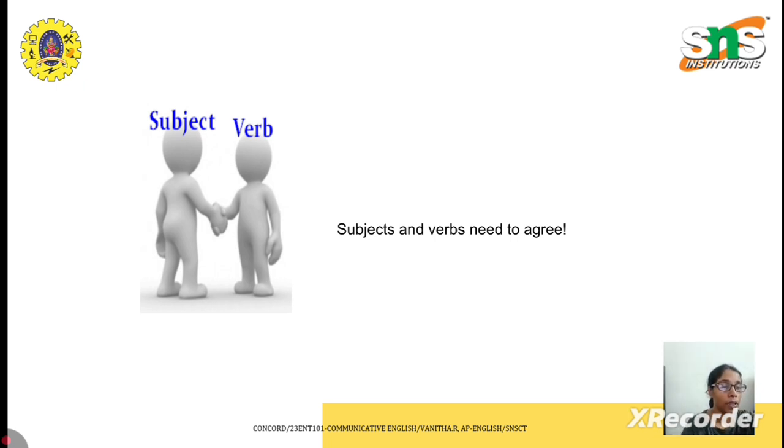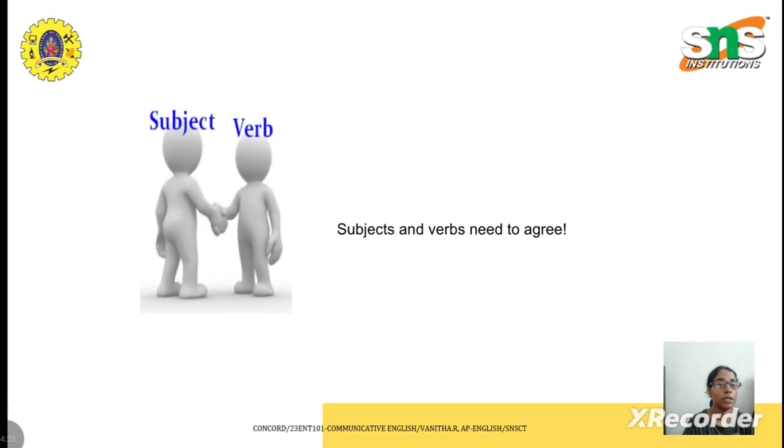The next is concord of number and quantity. A singular subject takes a singular verb, as I told you in simple words at the beginning of the video. A singular subject takes a singular verb, and a plural subject takes a plural verb. If you have a singular subject, use a singular verb. If you have a plural subject, use a plural verb. This is a very simple intro of subject verb agreement.